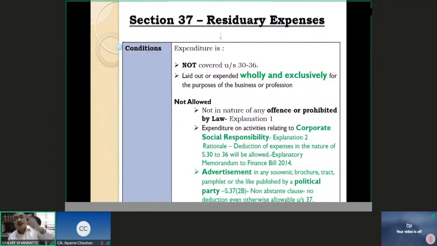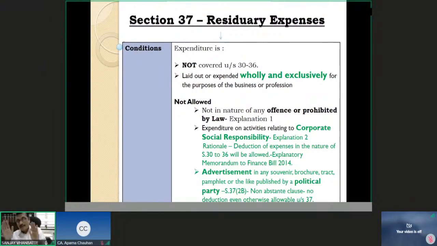The expenses which are not mentioned, which are not covered between Sections 30 to 36, and which are laid out or expended wholly and exclusively, please understand this, wholly and exclusively for the purpose of business or profession, are eligible in the residuary category of Section 37. Wholly and exclusively for the purpose of business, not under Sections 30 to 36.